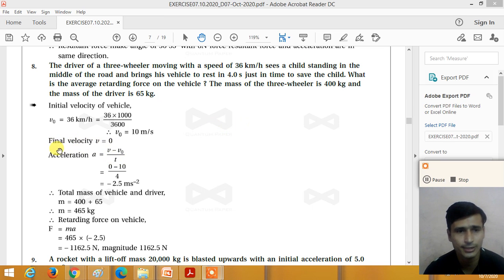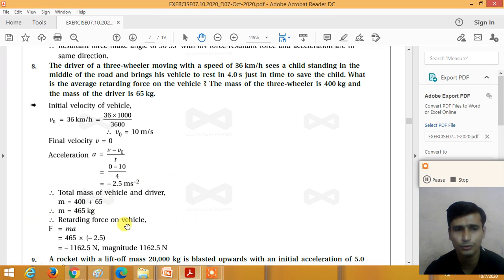So the acceleration, the retardation produced on the vehicle, is equal to v minus v0 divided by t. So here the final velocity is 0 minus initial velocity 10, divided by the time given to you, 4 second, right? The driver brings the vehicle to rest in 4 seconds. So the retardation produced in the three-wheeler is minus 2.5 meter per second square. The total mass is given to you, 465 kg.